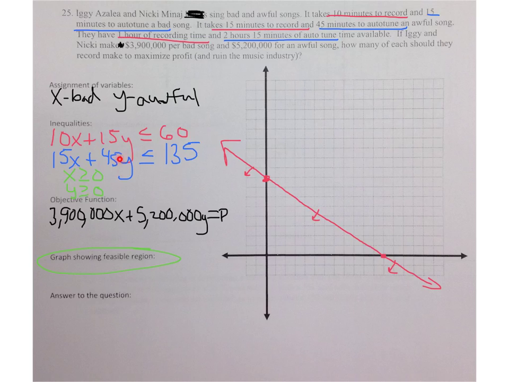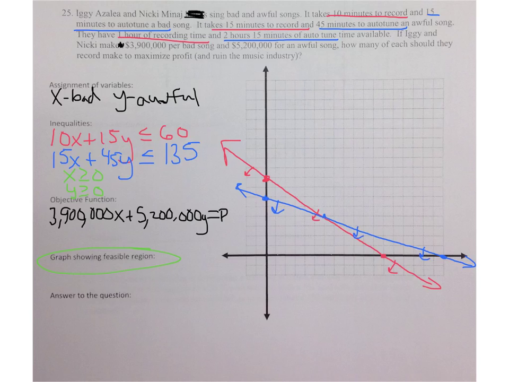So if I cover up my 45y, I'm going to get 15x equals 135, so x equals 9. So I'll have the x-intercept over here at 9. And then when I cover up the 15x, I'm going to get my y-intercept, 45y equals 135. That means that y is going to equal 3. And notice how I went by 0.5 for my scale, so that way I'd use up more of the graph. So here's my next inequality, and we're going less than, so we're shading below once again. Excellent.